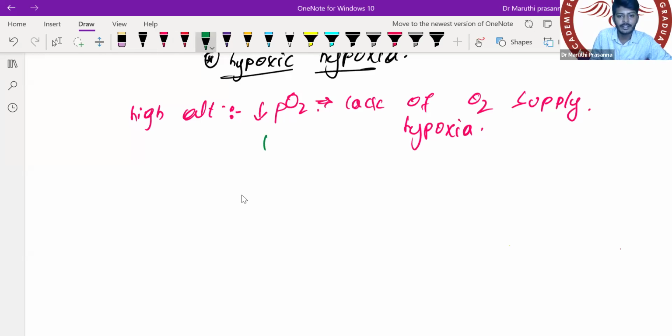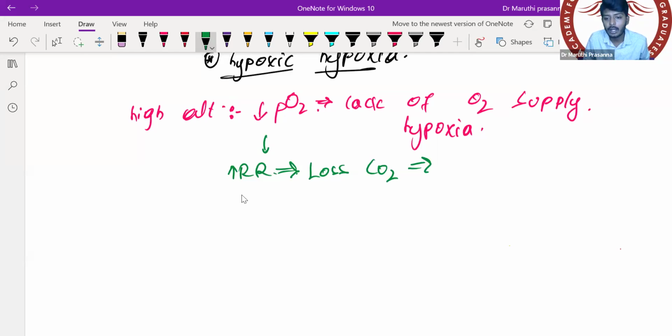Because of that decrease of partial pressure of oxygen, there will be an increase of respiratory rate. Increased respiratory rate will lead to what? Loss of CO2, because every time you're breathing, you are sending out carbon dioxide. Loss of CO2 will lead to respiratory alkalosis.